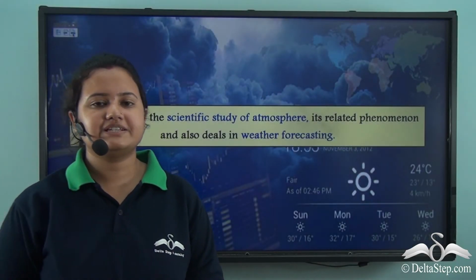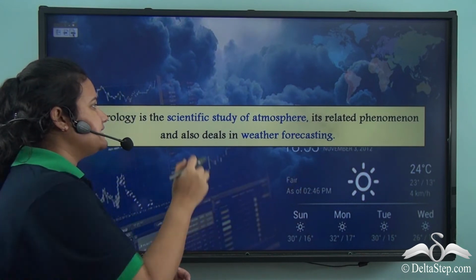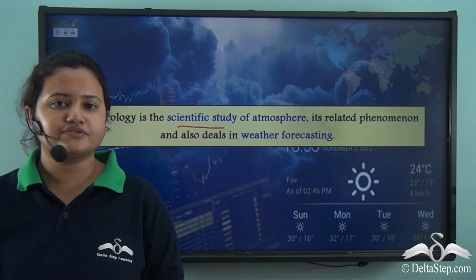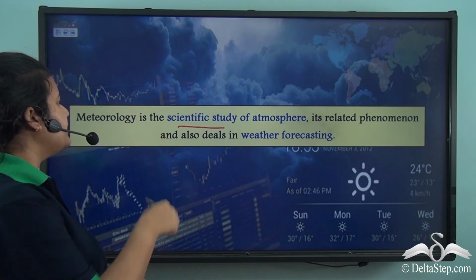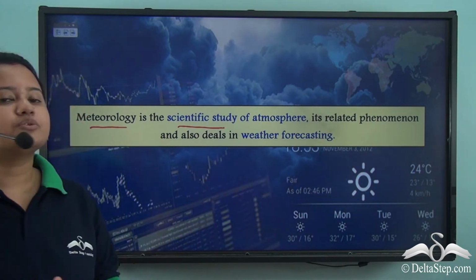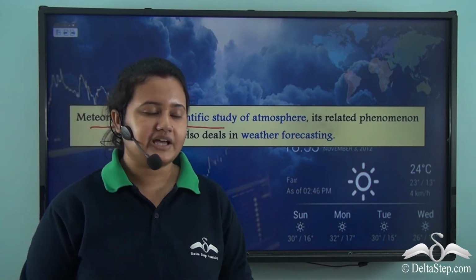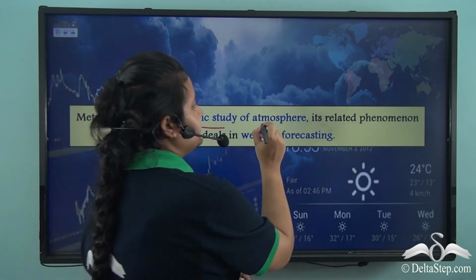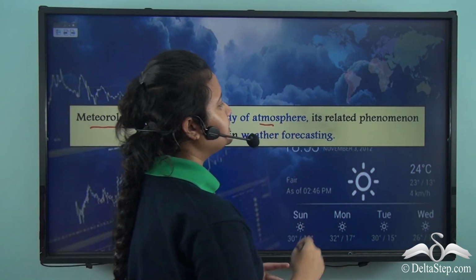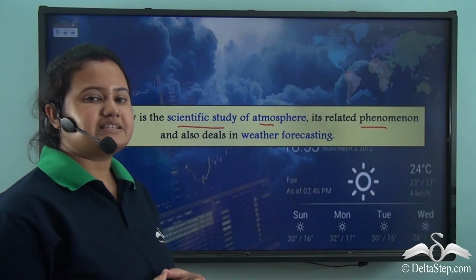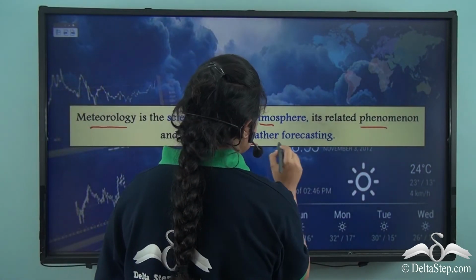So in the previous slide, we read that the scientific study of atmosphere or weather is called meteorology. So meteorology is a branch of science that deals with the conditions of atmosphere, its related phenomena, and especially weather forecasting.